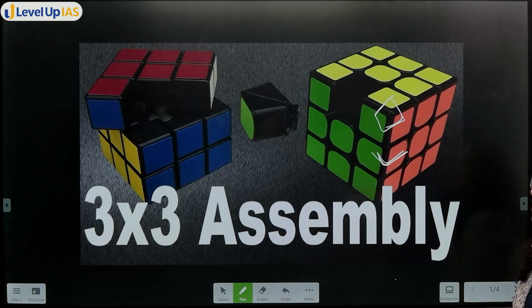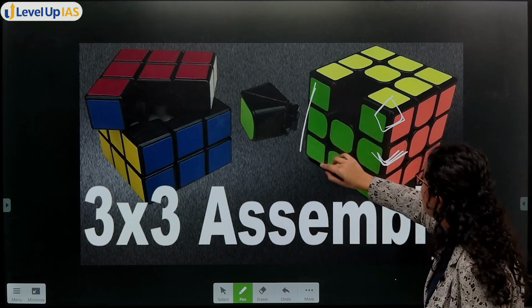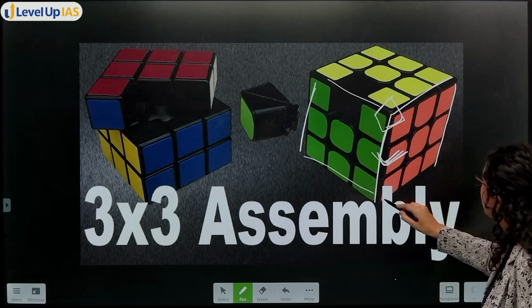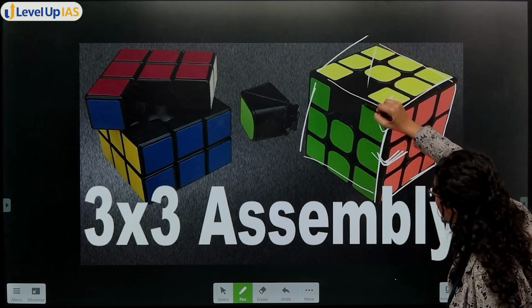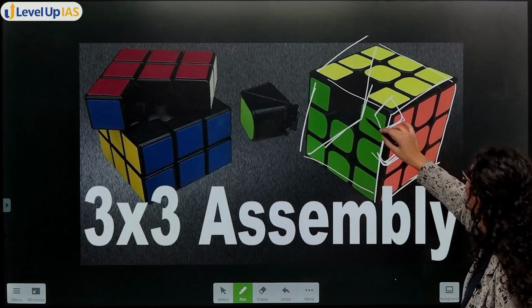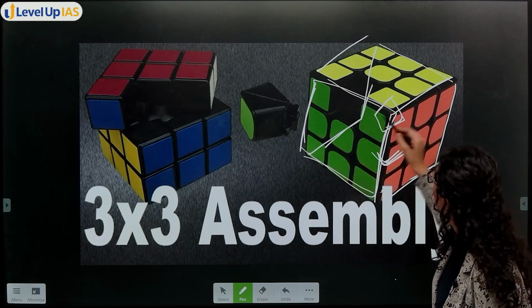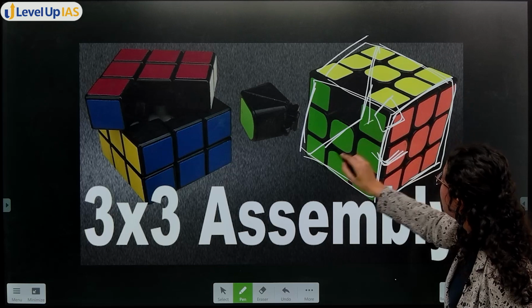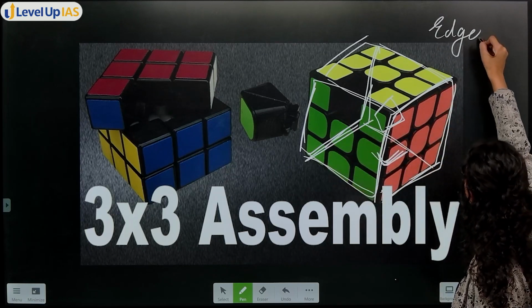ठीक है? So how many edges are there? 1, 2, 3, 4, 5, 6, 7, 8, 9, then 10, 11, 12. Have I counted this one? I must have counted one extra.